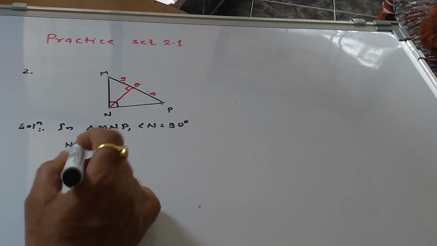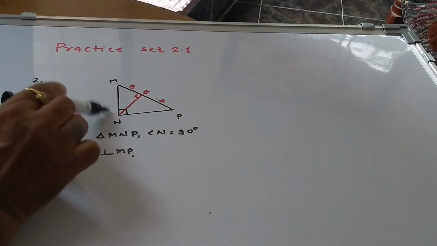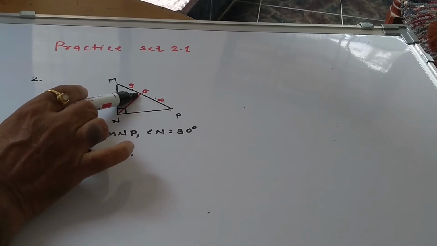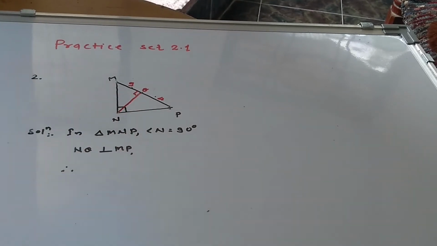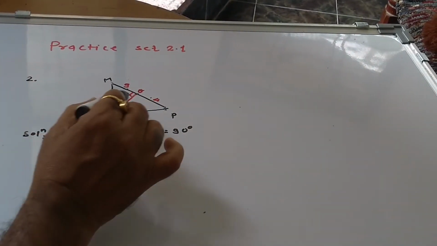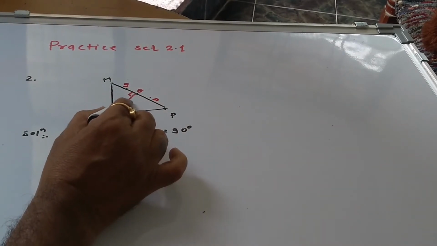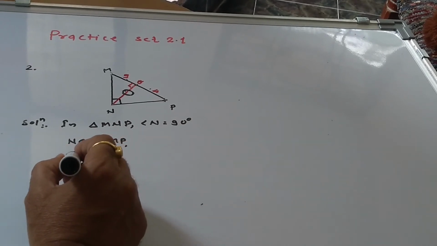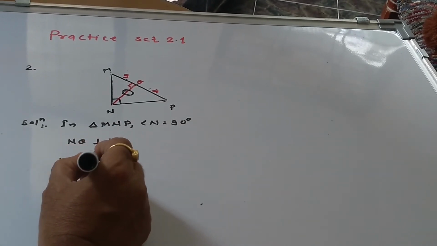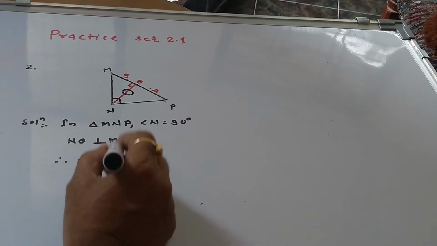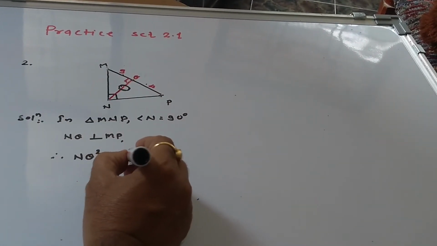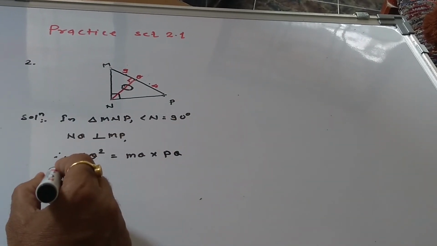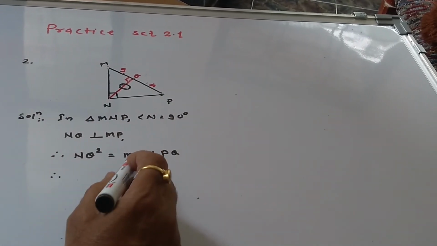Therefore, in this triangle MNP, angle N is 90 degrees, NQ perpendicular to MP. Therefore, this segment NQ is called a geometric mean. Therefore, by the property of geometric mean, we have NQ square is equal to MQ into QP or PQ.